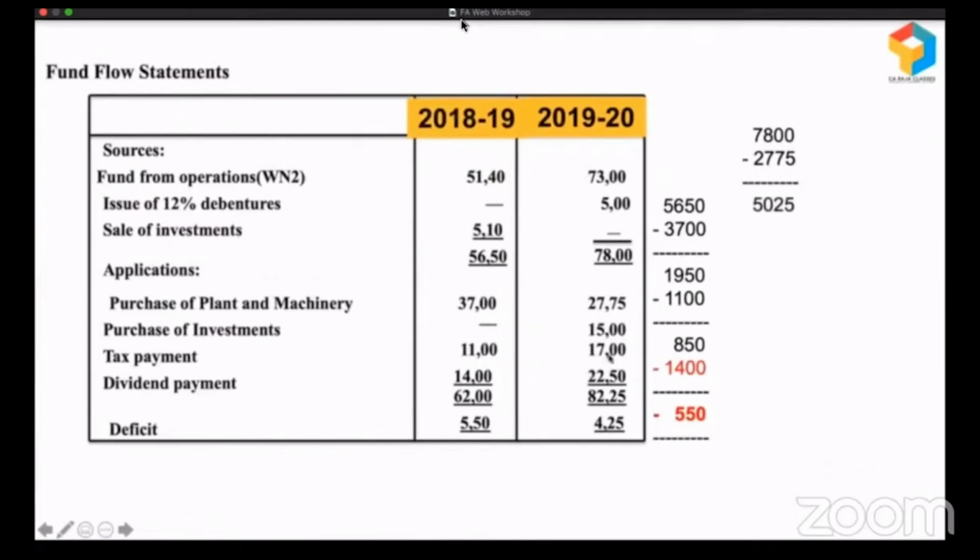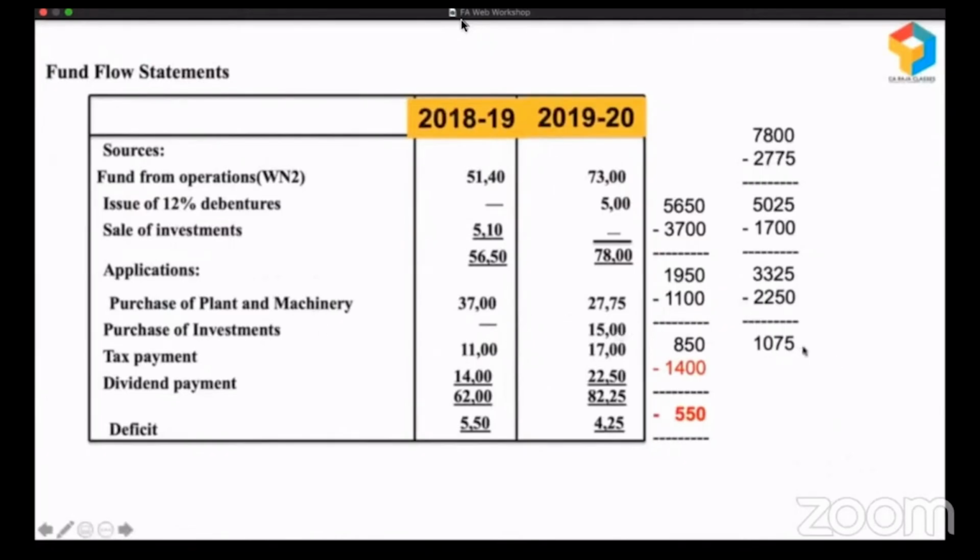And they want to pay taxes. Okay, good, let them pay. So from 5,025 taxes paid, what is left over now? 3,325. From that, they want to pay dividend. Okay, let them pay 2,250. It means the balance left over is 1,075. At this point, they should have put a break. But what they did, they went and purchased an investment of 1,500.